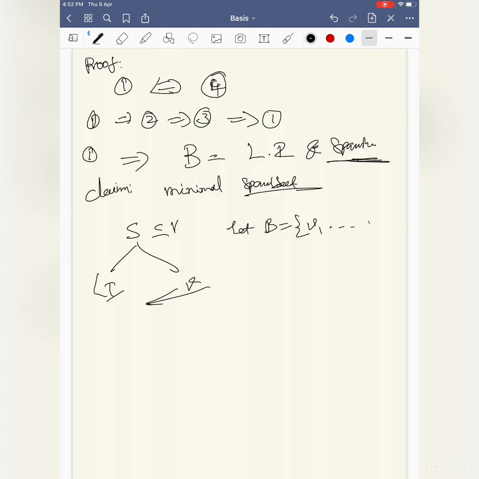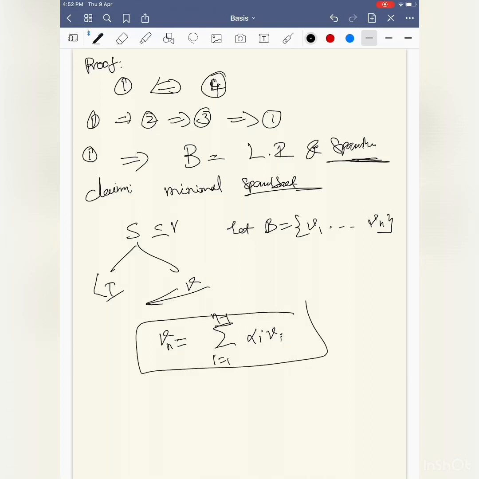Let V be equal to span of v1, ..., vn, and I am going to leave a vector, let's say vn. We can order in any way, right? So if I leave vn, suppose I can still span. That means vn can be written as a linear combination of the previous vectors vi, i equal to 1 to n minus 1, which says that this set is linearly dependent. This is what I proved in that section on the previous videos. The set is either linearly independent or there exists a vector which is a combination of the others.